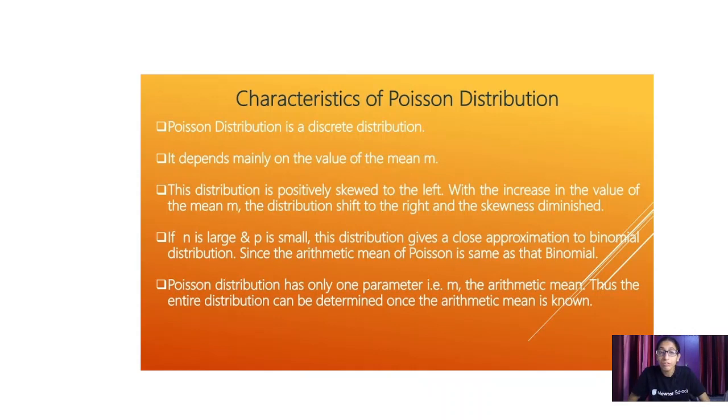Now, if the value of n is large and p is small, the distribution gives a close approximation to the binomial distribution. Since the arithmetic mean of the Poisson is taken the same as the binomial, some approximation errors are there. The fifth point is that the Poisson distribution always has a single parameter, that is the arithmetic mean. Thus, the entire distribution can be given once the arithmetic mean is known.